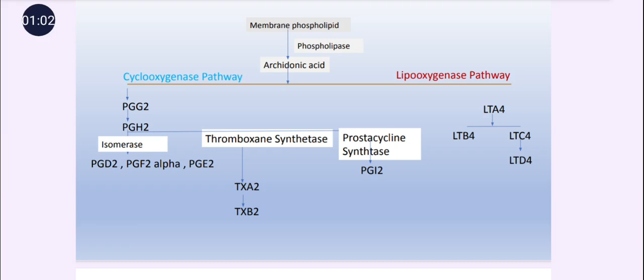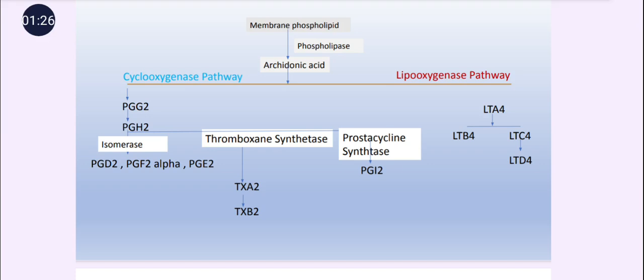So they are produced from the membrane phospholipid. In the presence of the enzyme phospholipase, it produces the arachidonic acid. Arachidonic acid is an unsaturated fatty acid, and this arachidonic acid follows either the cyclooxygenase pathway or the lipooxygenase pathway.